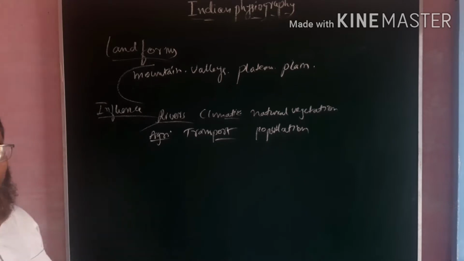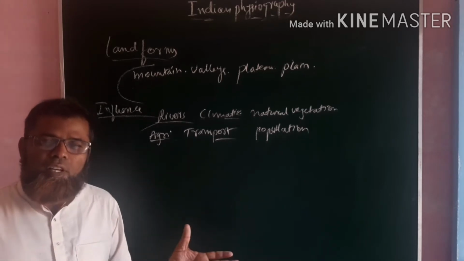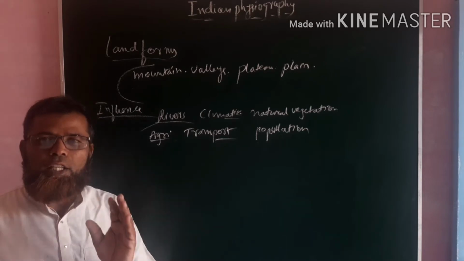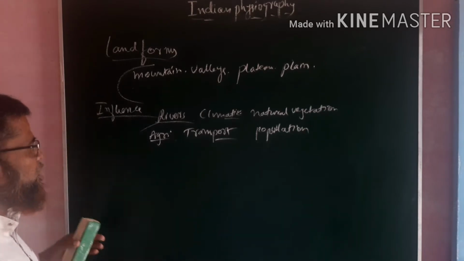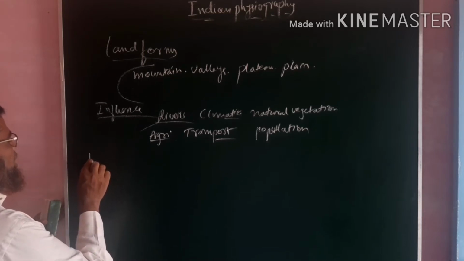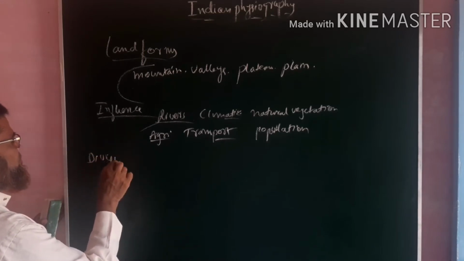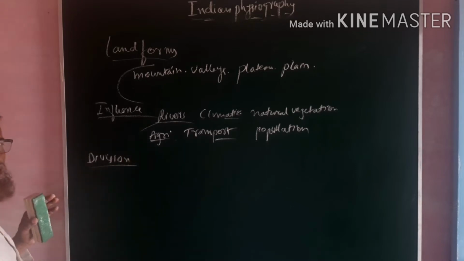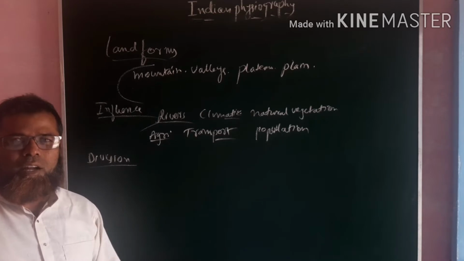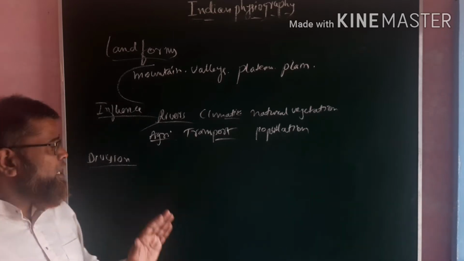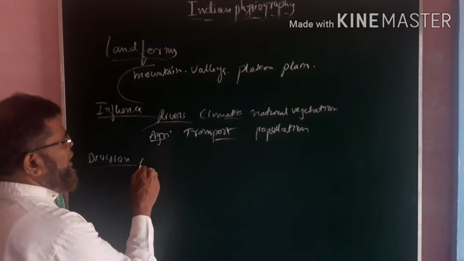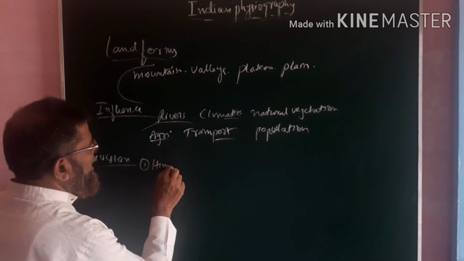And if we want to know about the total geographical features of India, they are classified into four, and it is called the four geographical divisions of India. Geographically, it is for our convenience and better understanding of the geography of our country. It is divided into four divisions, and the first important division of our India is the Himalayas.